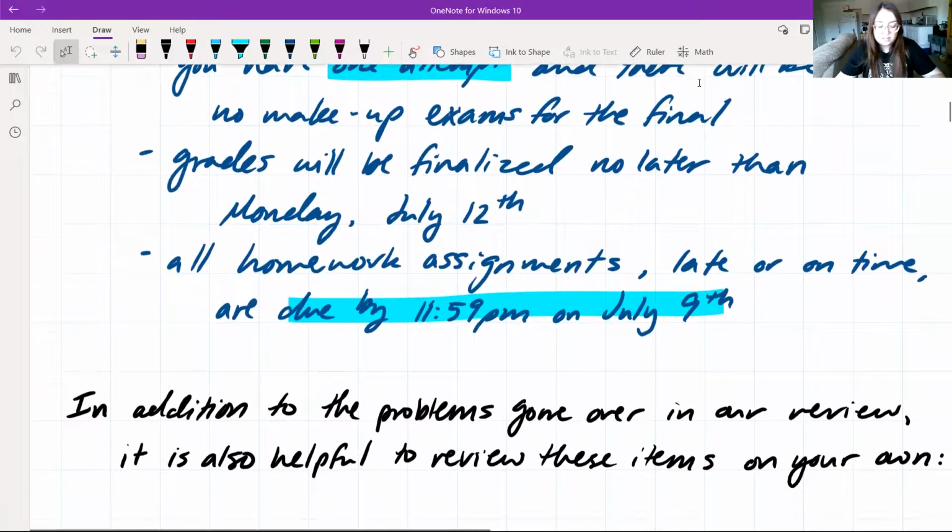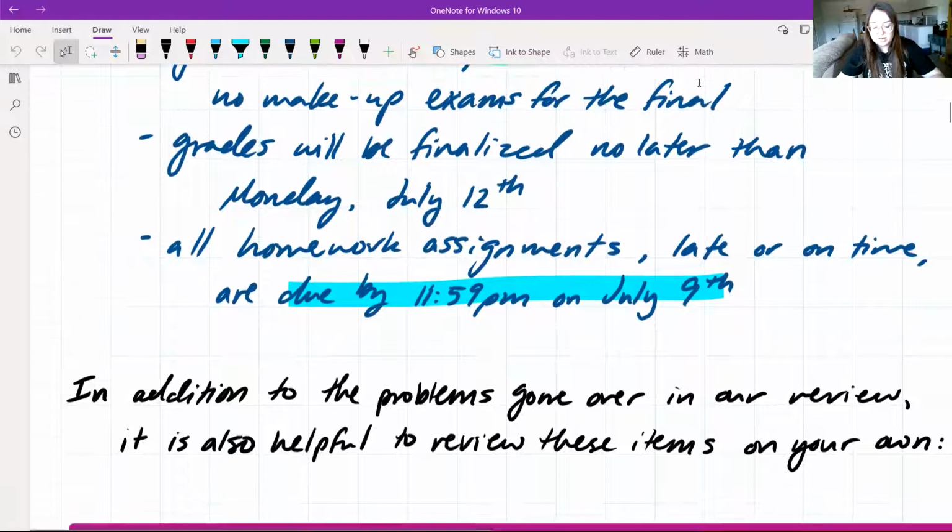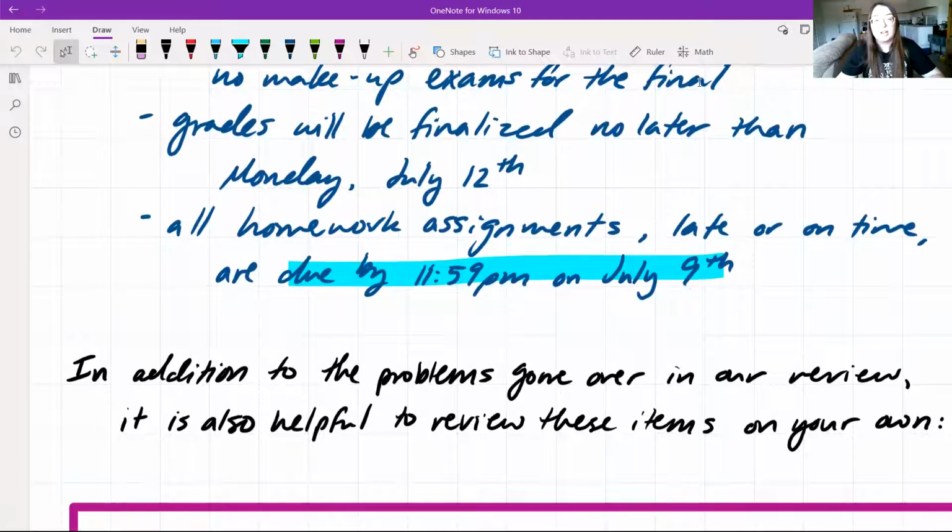Grades will be finalized no later than Monday, July 12th, and all of your homework assignments, late or on time, are going to be due by 11:59 on July 9th. So the same day that you have your final exam, all of your homework assignments will be due that day as well. There are some homework assignments whose due date is July 9th. And if you choose to make up any late homework assignments or anything like that, those will be due at 11:59, July 9th as well. So the most important date for you at this point is 11:59 p.m. on July 9th. That is the day everything is going to be due. Everything needs to be done by that day.